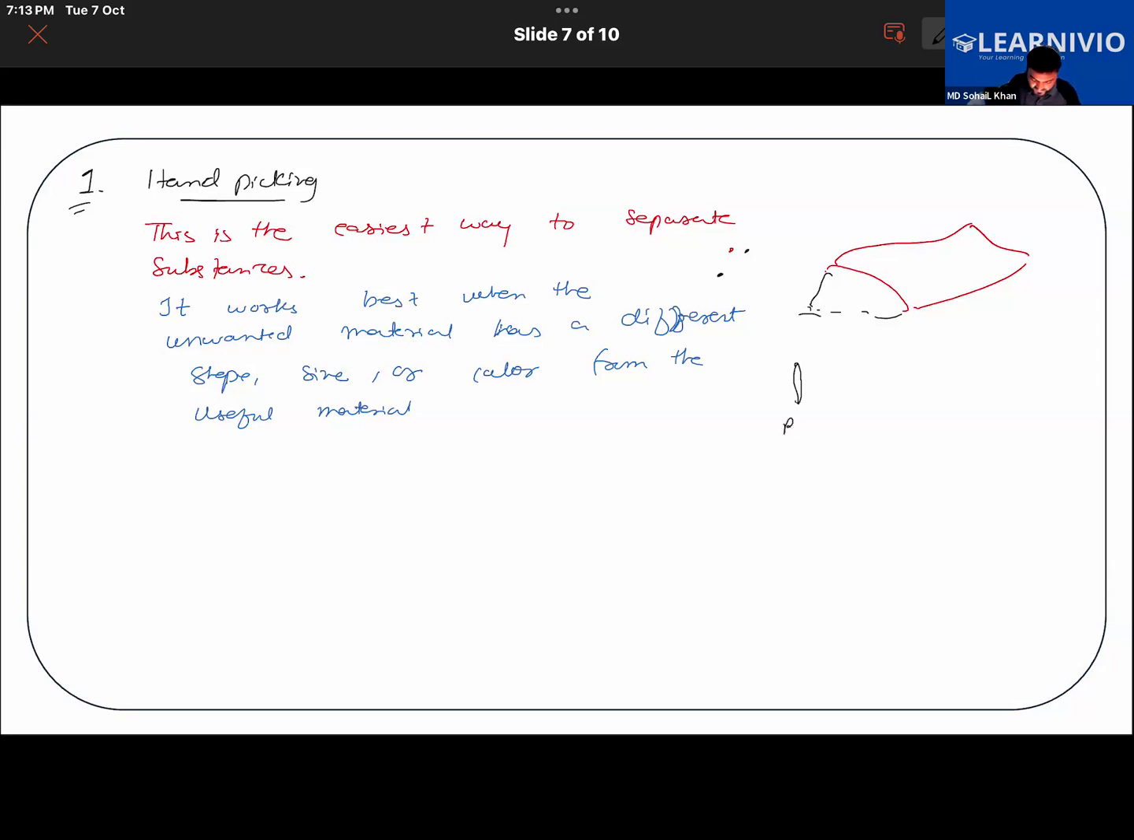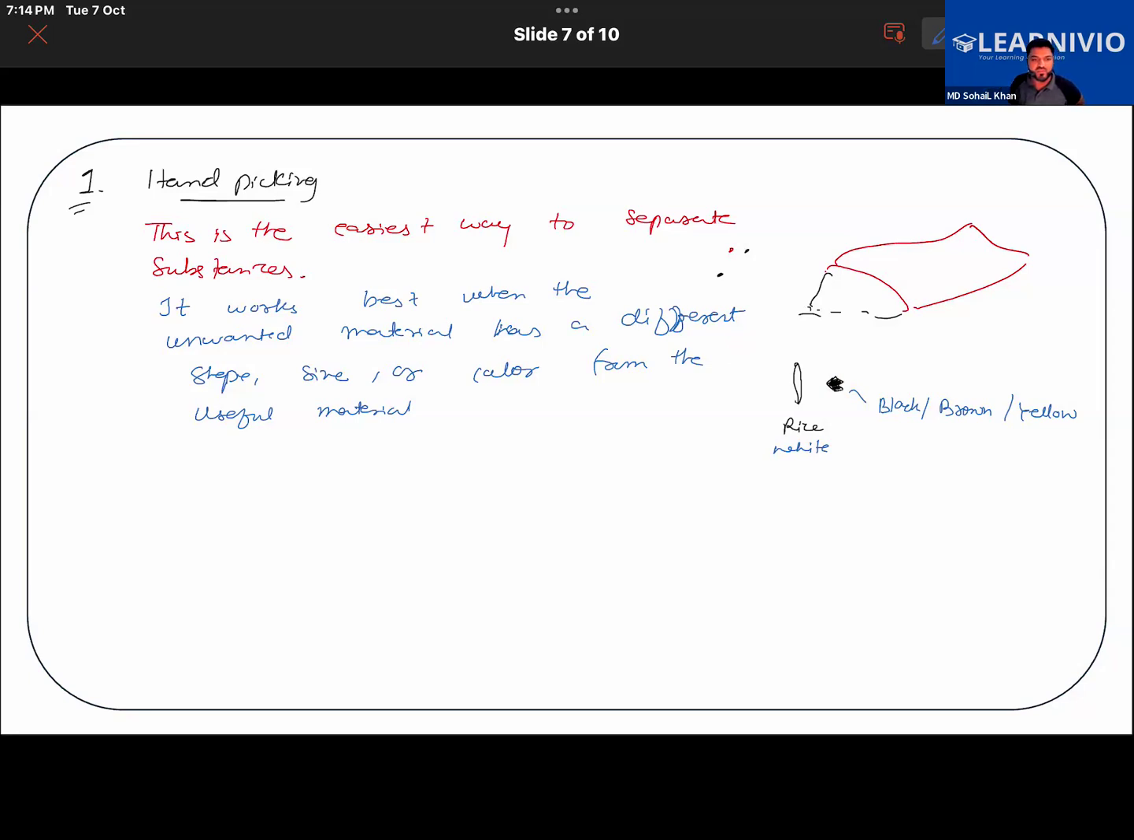Suppose this is a piece of rice, and that's a piece of stone. Clearly, stone is black in color, rice is white in color. The unwanted material could be black, brown, or sometimes yellow also. It has a different shape also. So hand picking can be used here because the unwanted material is having a different shape, size, or color.